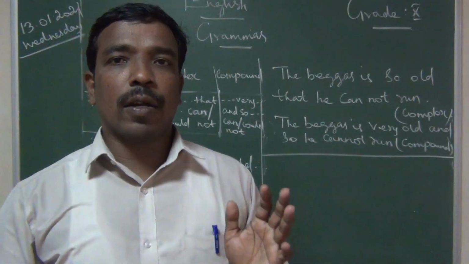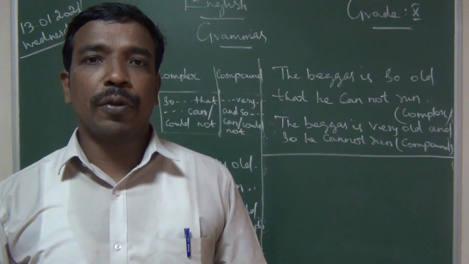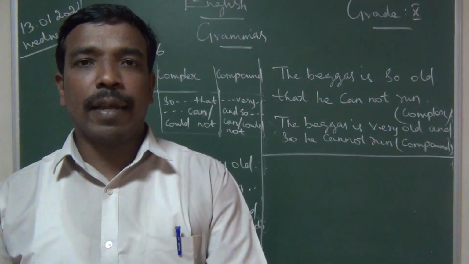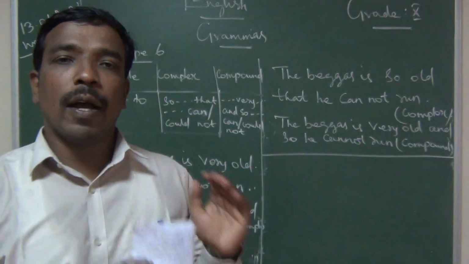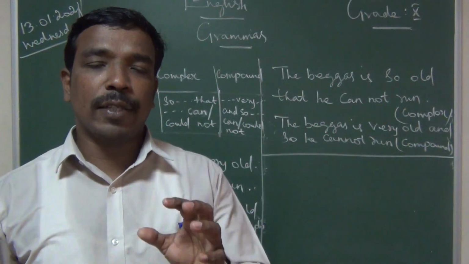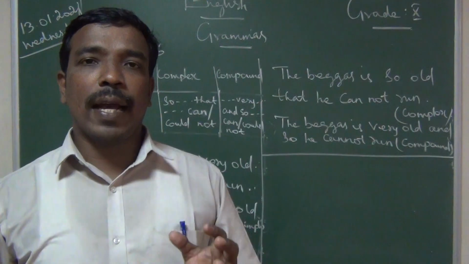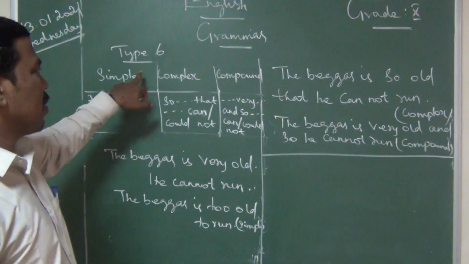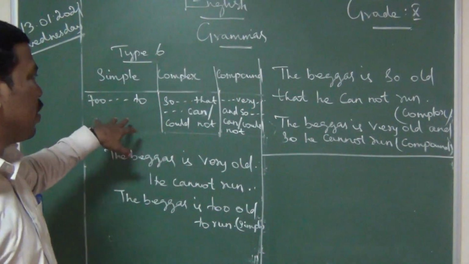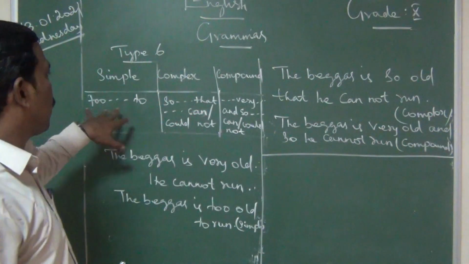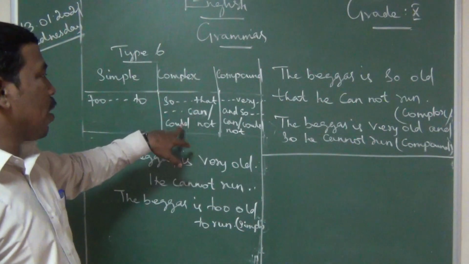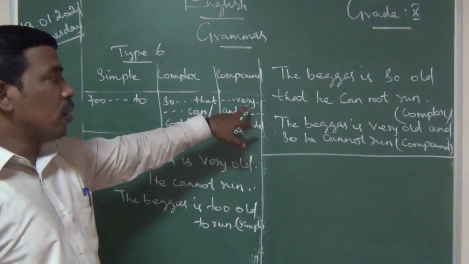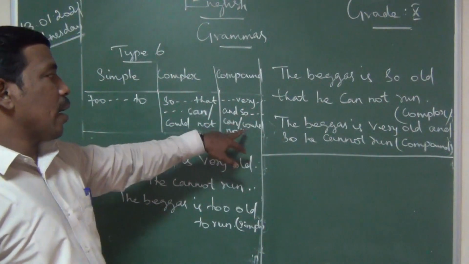Last class I taught the first model, the condition model. I taught you two time reference, okay, happening at the less gap, one event after another event. I gave having plus a v3 form of verb, and v after plus verb plus ing. Yes, that model I taught. Then I just started and gave one example, one model, that is this infinitive model. This is to plus verb, so it is an infinitive model. To plus verb, complex means so that, can or could not, okay. Can means present tense, could means past tense.